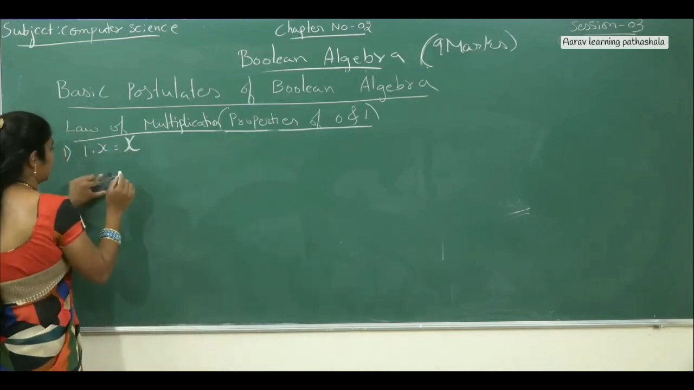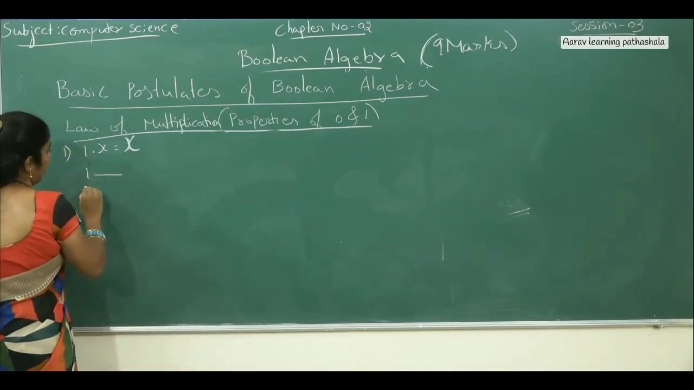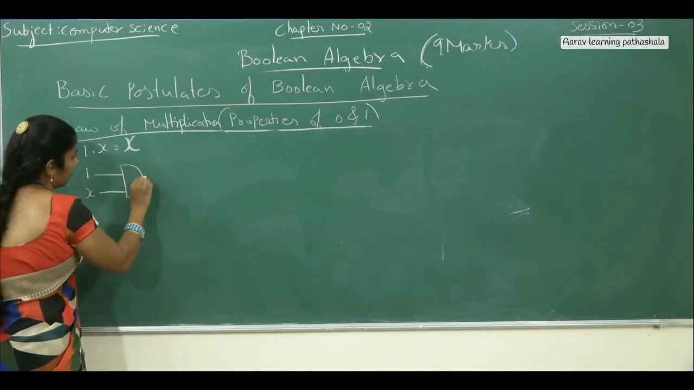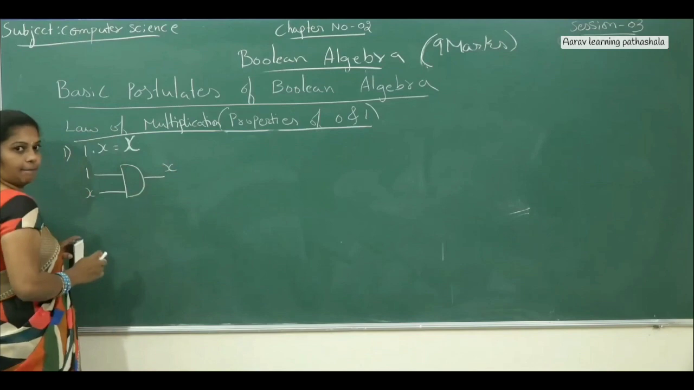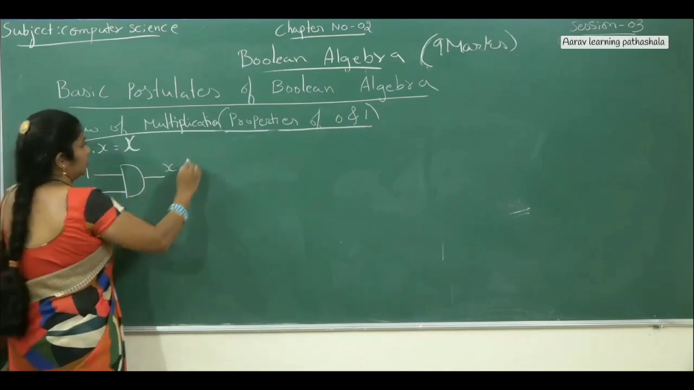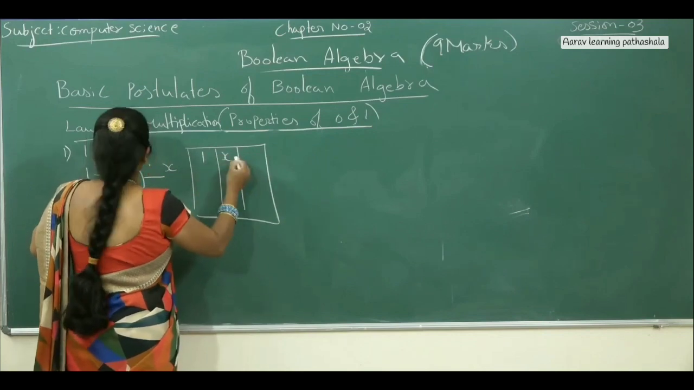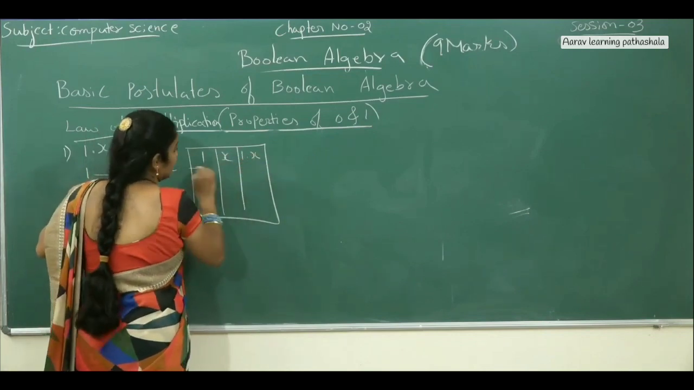Now, how to write the symbol for this one? Here 1 and the other input is x. Here the dot operator means the D shape. The output will be x only. That is the symbol. Now, the truth table. How to write the truth table? 1 and then x. Output becomes 1 dot x.